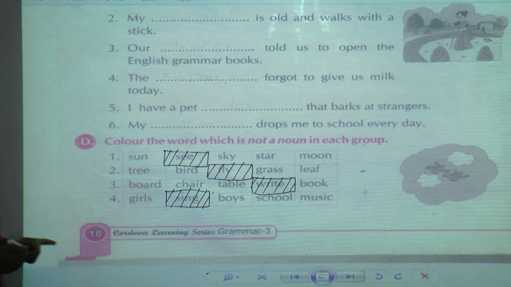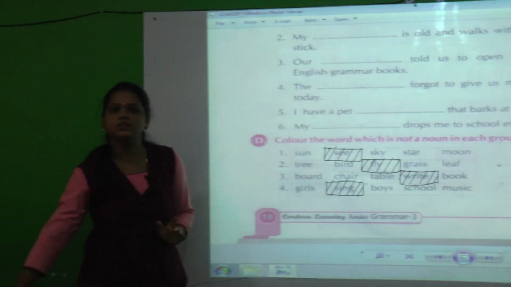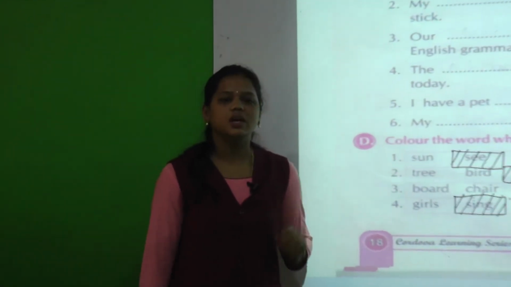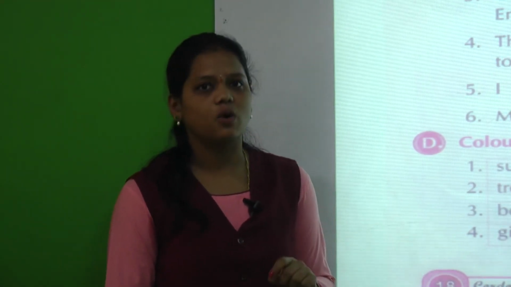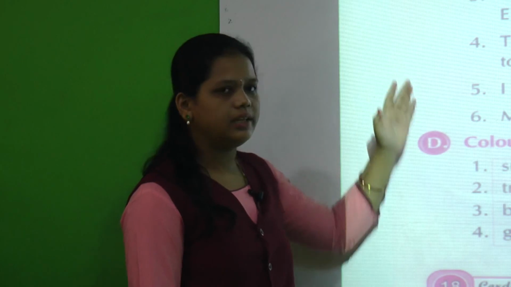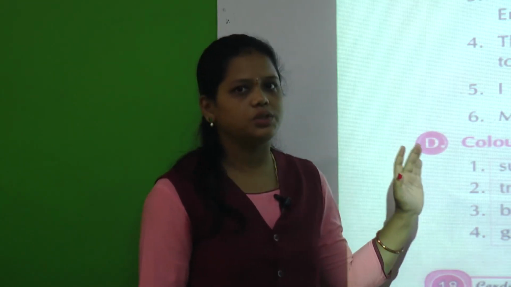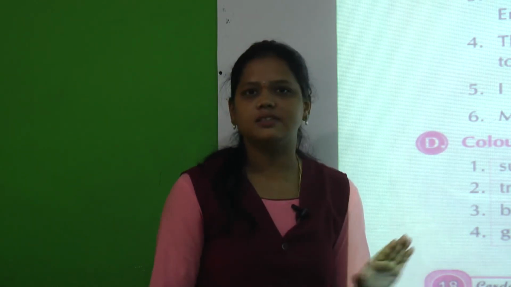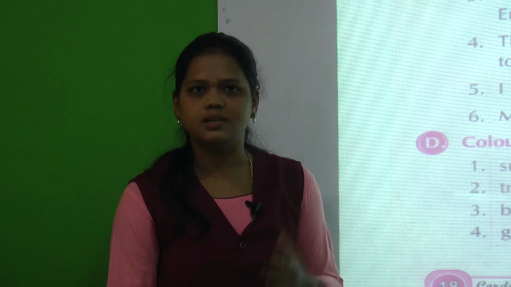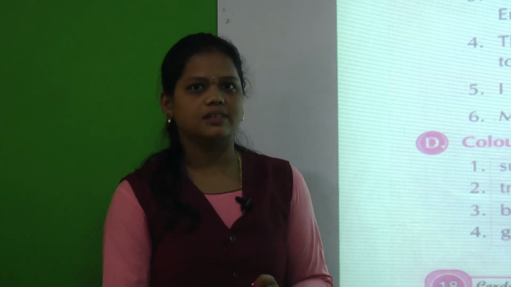Okay. Today we have learned about nouns. The definition of a noun is: the name of a person, place, animal or thing is called a noun. Related to that, we have solved questions A, B, C and D from our grammar textbook. In the next episode we are going to continue with the same. Next examples we are going to solve in the next episode.